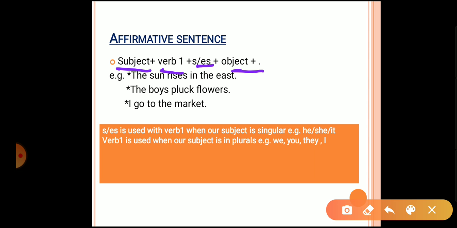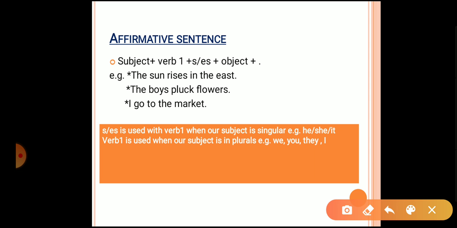Object is where the action took place, at what time the action took place, who participated in that, and who had the effect of the action. So there are examples. The first one is: the sun rises in the east.